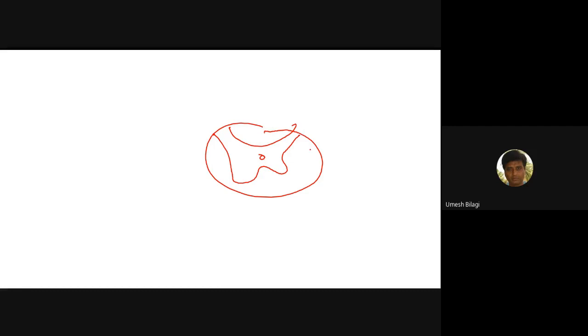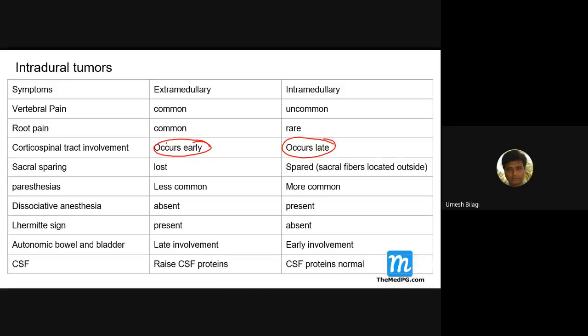So let me tell you something. Spinothalamic tracts are somewhere outside here. Sorry, corticospinal tracts are here. So for these tumors to reach up till here, it may take a longer time. Whereas if the tumor is somewhere here, they can compress it very early. So corticospinal tract involvement occurs early here, whereas it occurs late there. Now, sacral sparing. The sacral sensations are lost in extramedullary tumors. One thing you got to know.